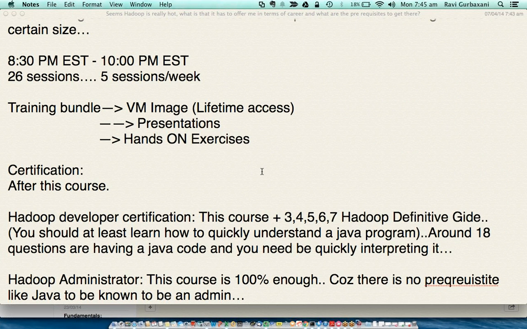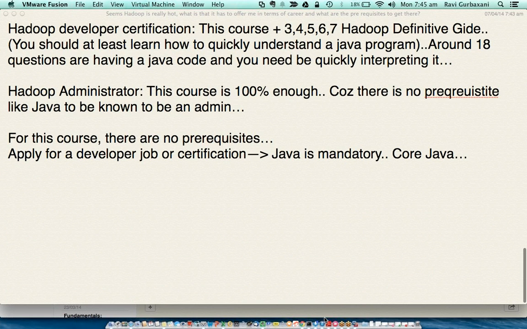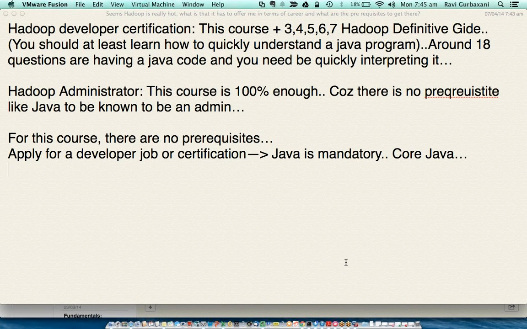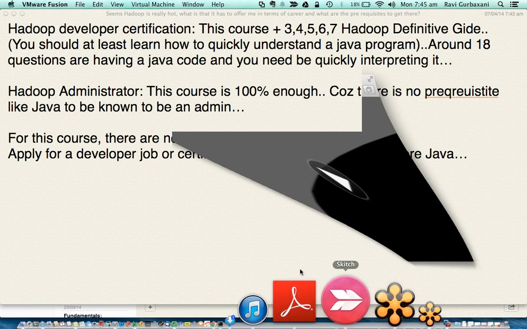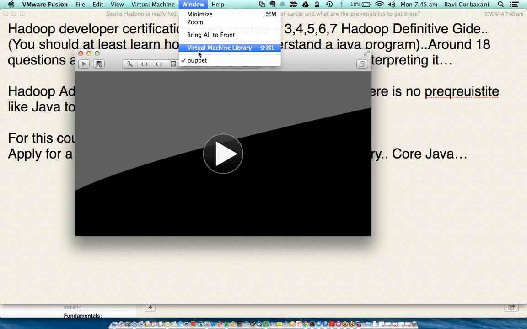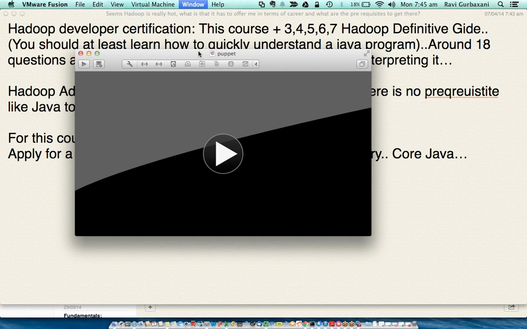Can you send us this course schedule? Oh, sure. And are all these sessions recorded? Oh yes, all the sessions are recorded, and if you miss a session, it will be made available to you on demand. If you miss a session, you can request Satish and he'll share that recording with you.